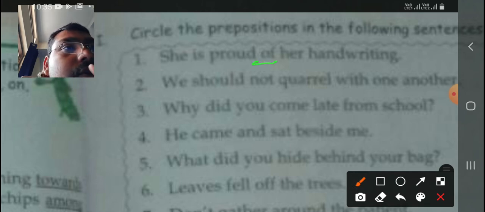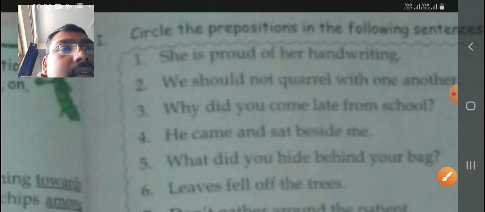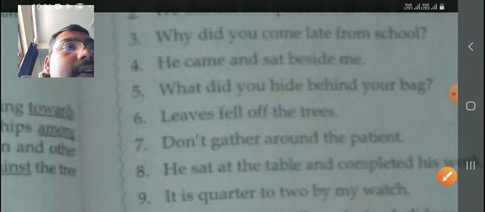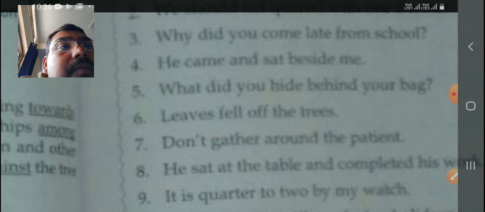Next, if you see, we should not quarrel with one another. So with is a preposition here. Why did you come late from school? From becomes the preposition. He came and sat beside. Beside is a preposition here. Beside means sidewise. And next comes, what did you hide behind? Behind will be the preposition here.